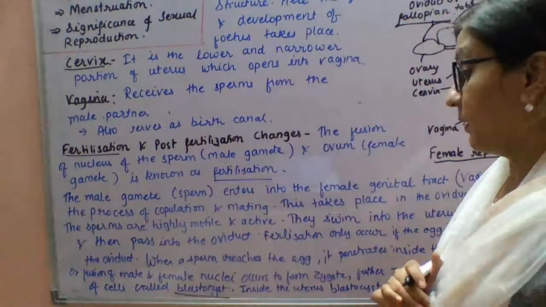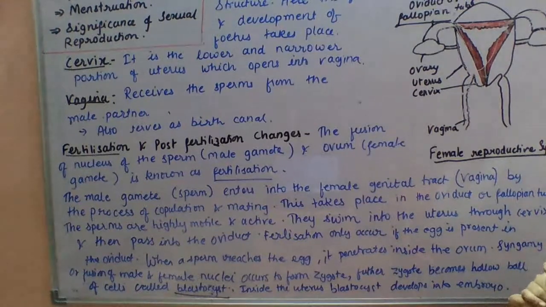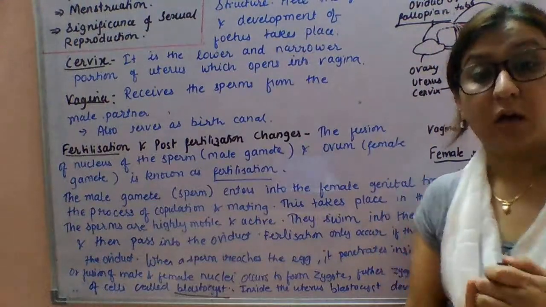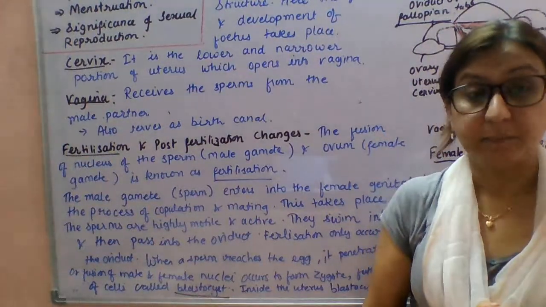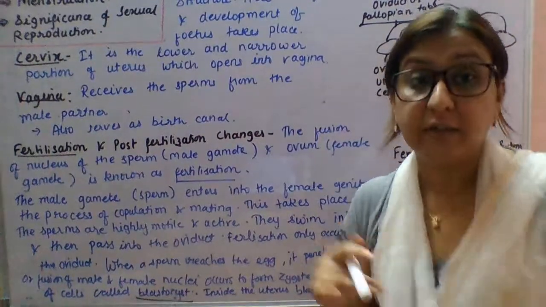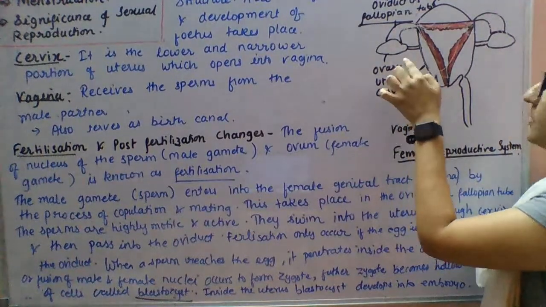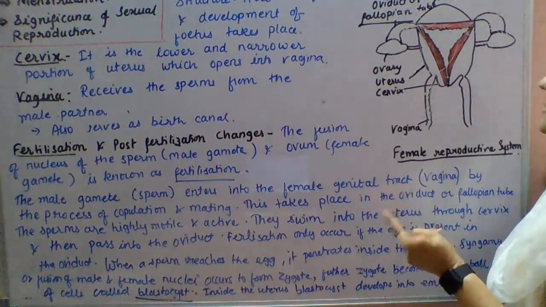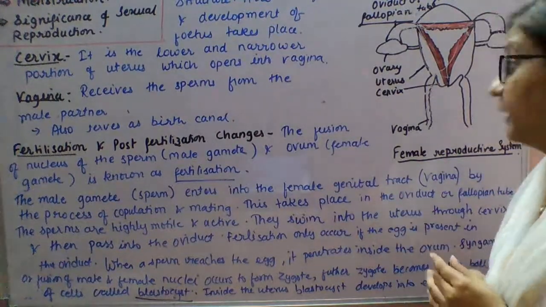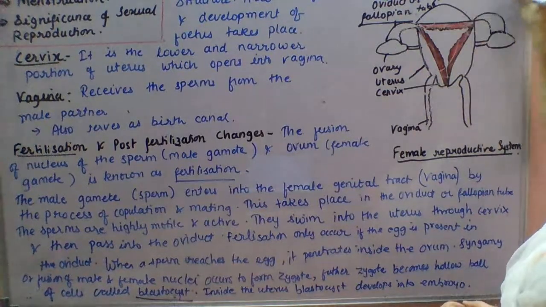So this is about how the process of fertilization takes place in the female reproductive system. You have often heard now about in vitro fertilization, that is IVF. In the case of IVF, I explained to you that the process of fertilization takes place in the fallopian tube. And one more thing I want to tell you: the fallopian tube is called the site of fertilization.